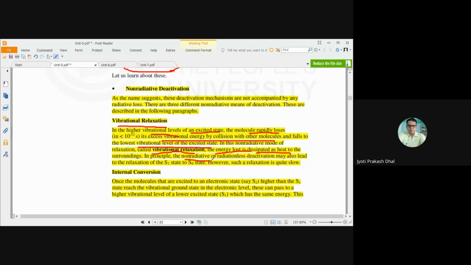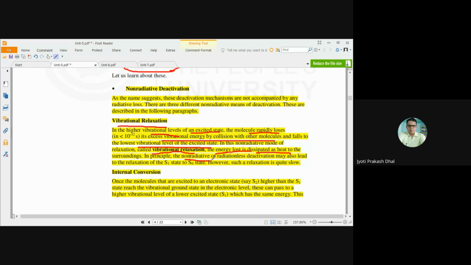Here this is the S0 state, that means the ground electronic singlet state, and within it a number of vibrational energy levels are there.